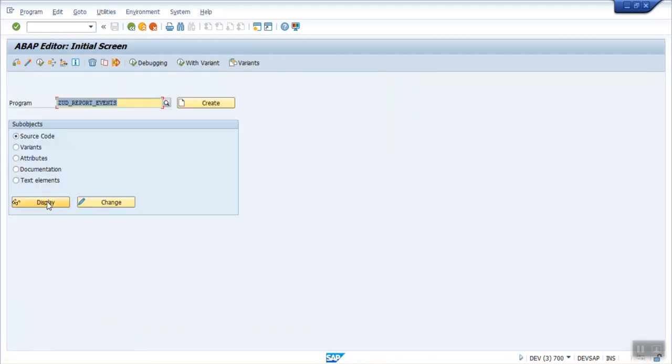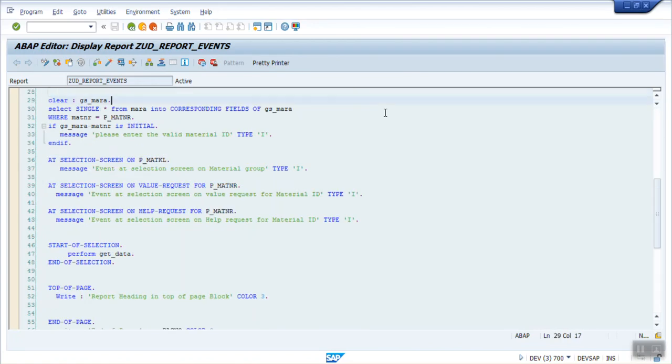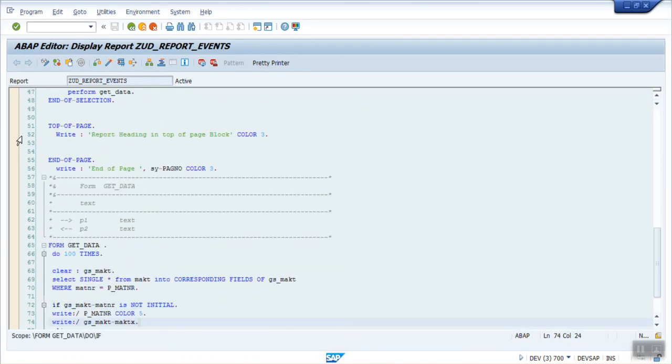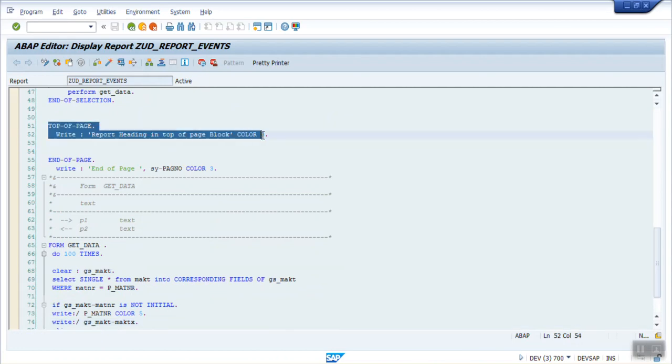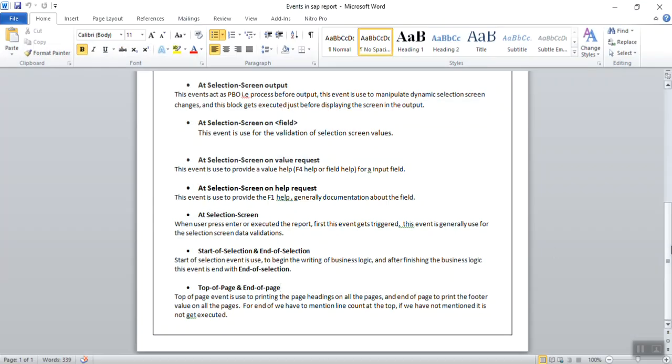For using the end of page event, it is mandatory to mention the line count at the top of the program. If you do not mention the line count at the top of the program, that event doesn't get triggered. Okay, so this way we have to add the events called top of page and end of page. So this is all about the events in ABAP reports.